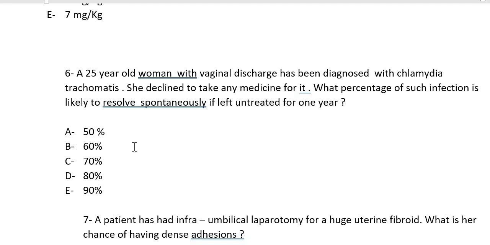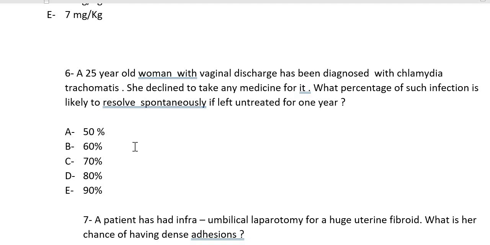Question number 6: a 25-year-old woman with vaginal discharge has been diagnosed with chlamydia trachomatis, and she declined to take any medicine for it. What percentage of such infections is likely to resolve spontaneously if left untreated for 1 year? People like to try different methods.